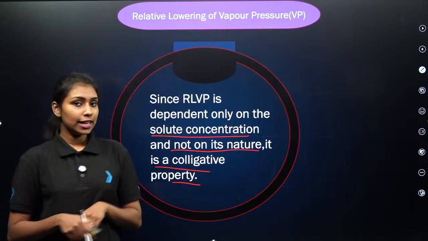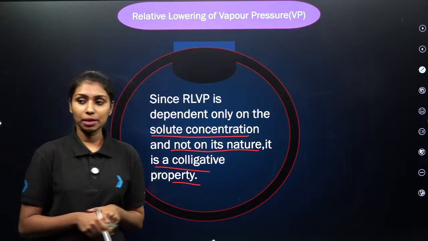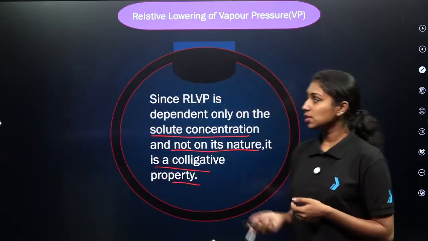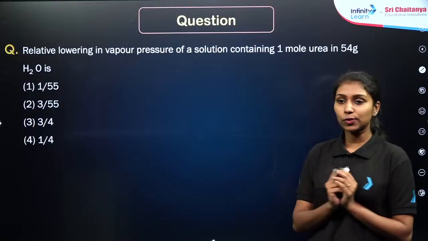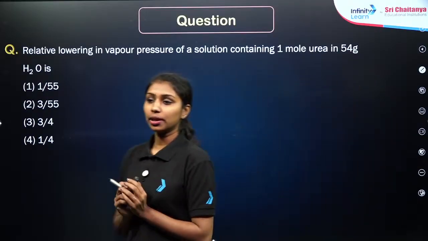Okay, fine. So that's about the first colligative property here. Based on that, we need to practice some more questions. Okay, here is the first question. Read the question carefully.